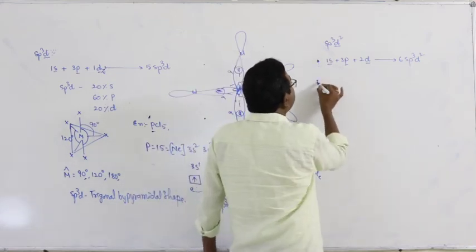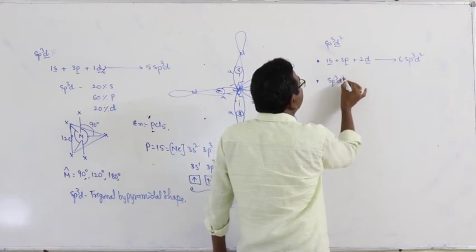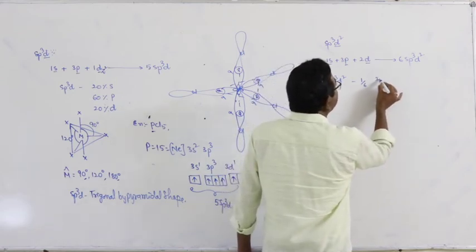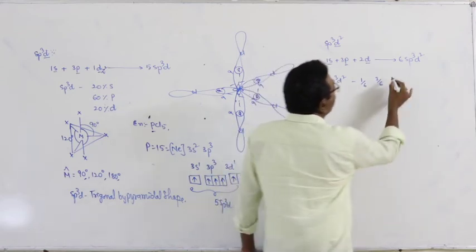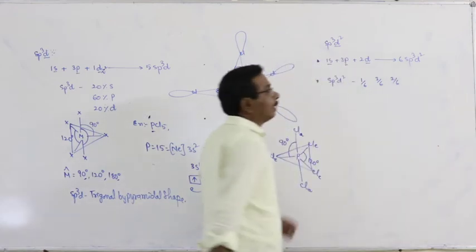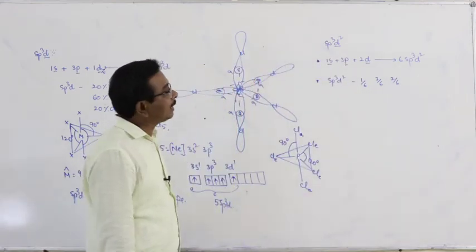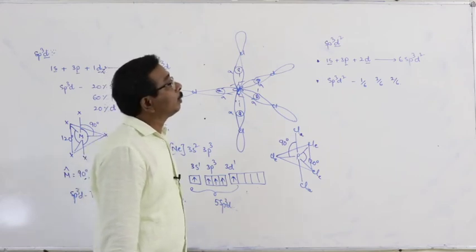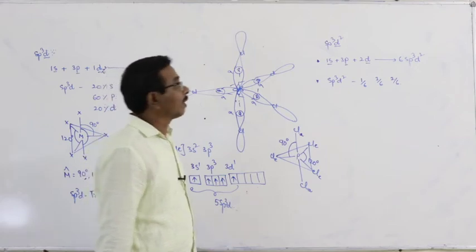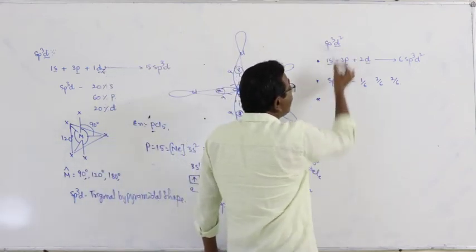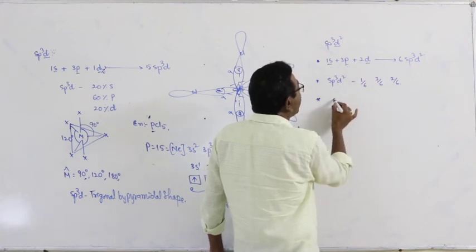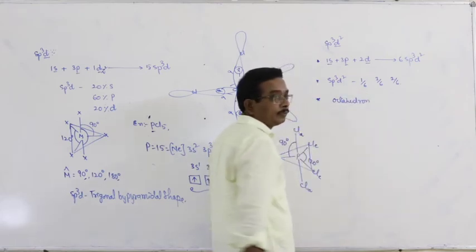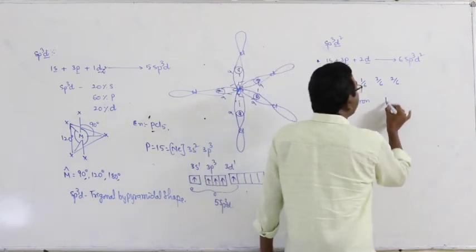And in each sp3d2 hybrid orbital, there is 1 by 6 s character, 3 by 6 p character, and 2 by 6 d character. And all the 6 hybrid orbitals orient along the 6 corners of an octahedron.